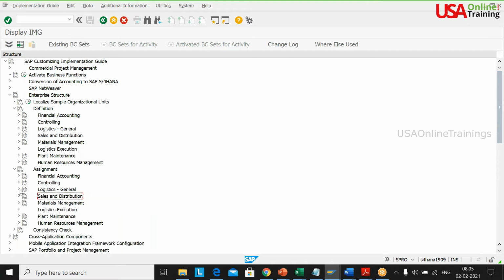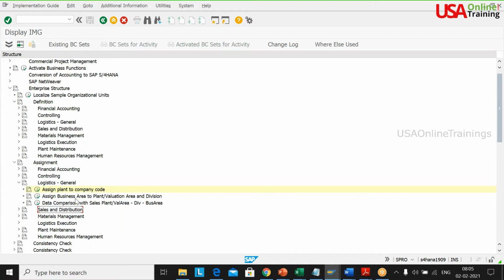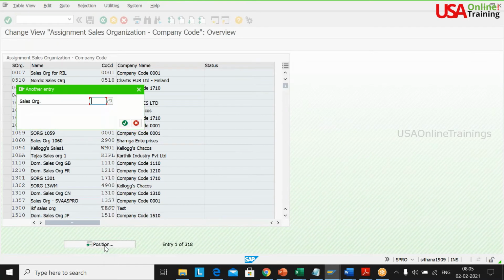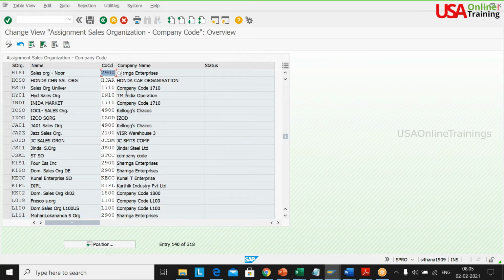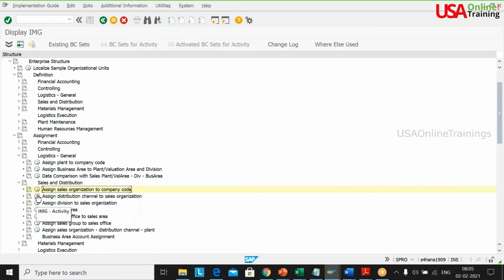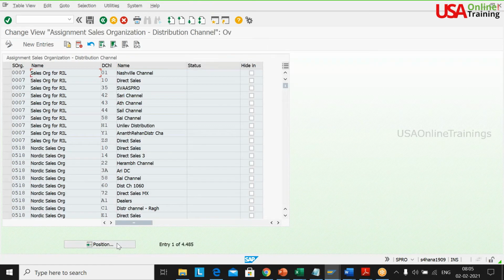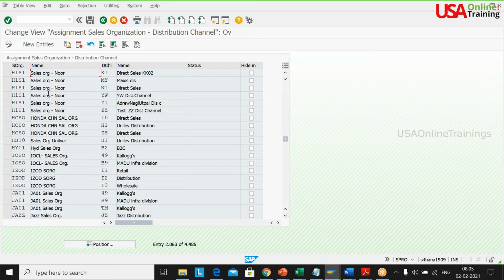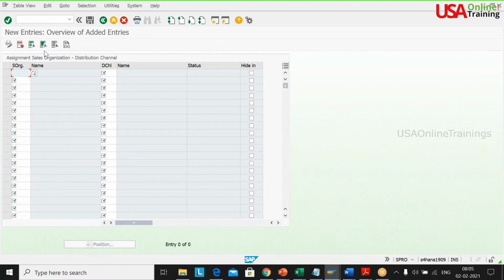Okay. Logistics general, assign plant to the company code, and then I go to the sales organization to the company code. So H1 S1. Here also 2900. Okay, no need to do anything here. When we copy it with the existing one, all the setup has come. So distribution channel to the sales org. If you copy with 1000, it will not come, all these things. So H1 S1 and H1. It's not there here. Okay, just create an entry here. So H1 S1 and H1. Okay.